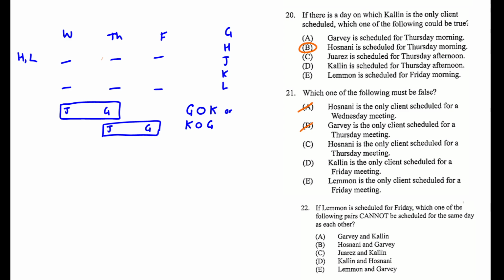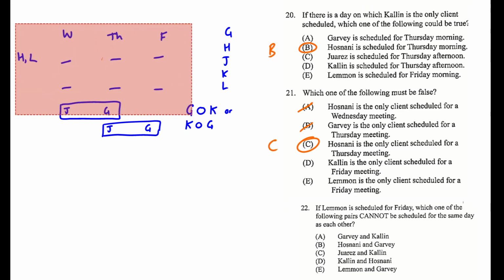H is the only client scheduled for a Thursday meeting. So we can do the same thing here. Put a little box around it, say H is somewhere here, and this is going to break the puzzle. Why does this break the puzzle? Because if H is the only one on Thursday, we're breaking up our J and our G's between like Wednesday and Friday, which just can't happen. So 21 is going to be C.